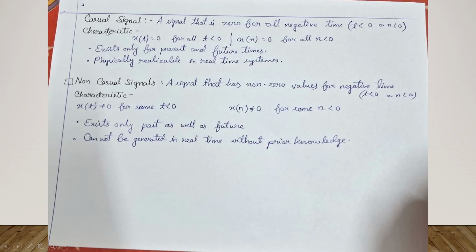Characteristic: x(t) = 0 for all t less than 0 and x(n) = 0 for all n less than 0. It exists for present and future times only. Example: step function u(t). A non-causal function exists for t less than 0 as well, for example x(t) = e to the power t for all t.